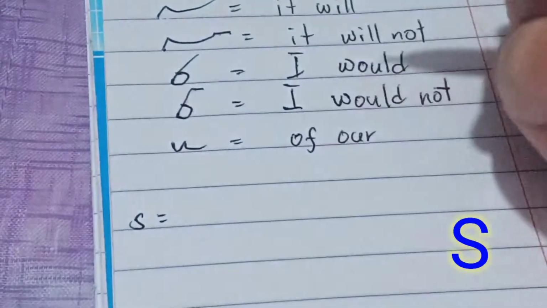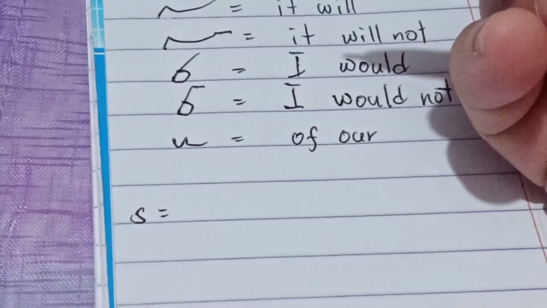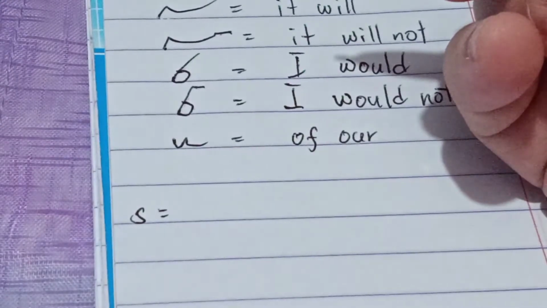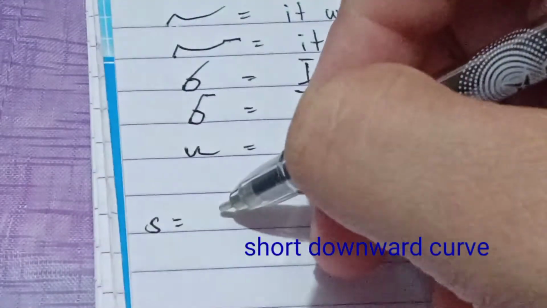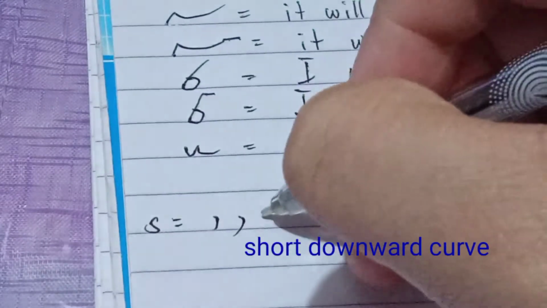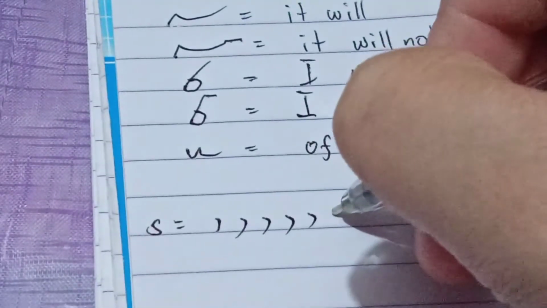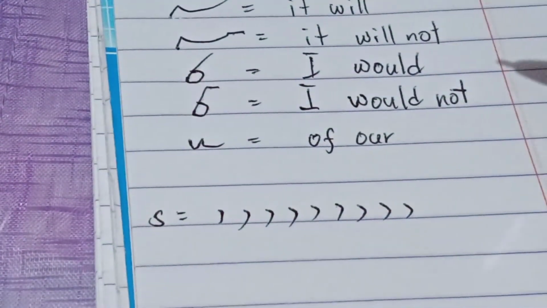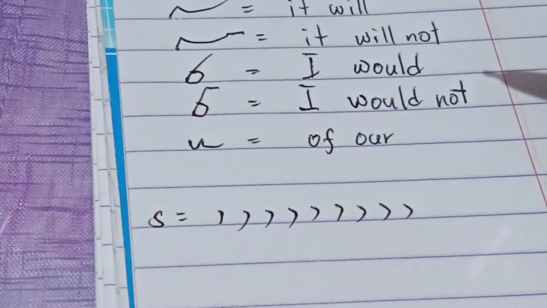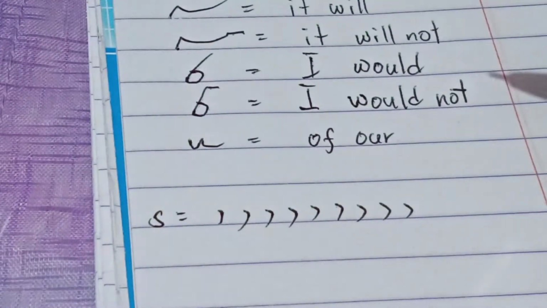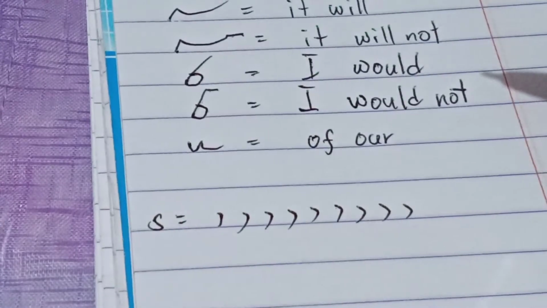In lesson 4, we have the symbol for the sound of S. Okay, the sound of S is represented by a short downward curve. Short downward curve. So, we pronounce this as S. S. Okay? So, it is often called comma S because it looks like a comma.